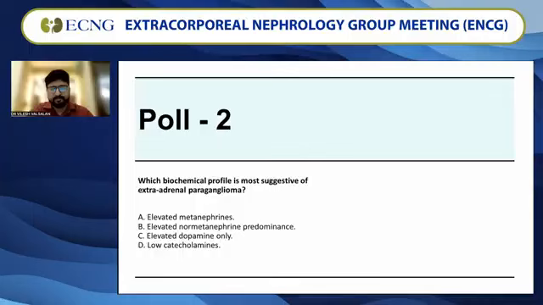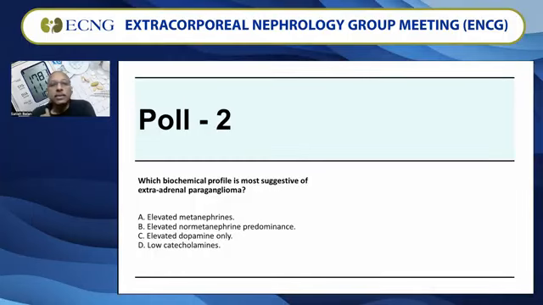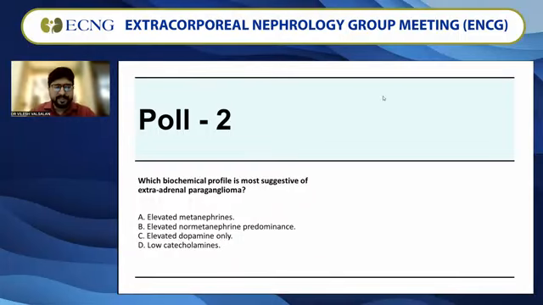Share the results. So the house is divided between elevated metanephrines and elevated normetanephrine predominance. But I think it's a very important thing and concept. So there are reasons behind it, and I'll ask Vilesh to expand on this. Yeah. So basically, it's elevated normetanephrine predominance. We'll go to the next slide to understand it.